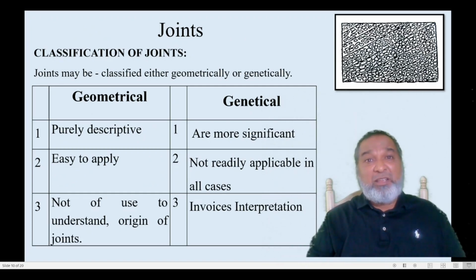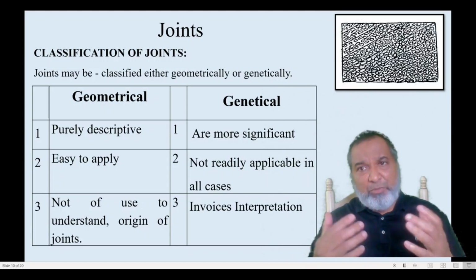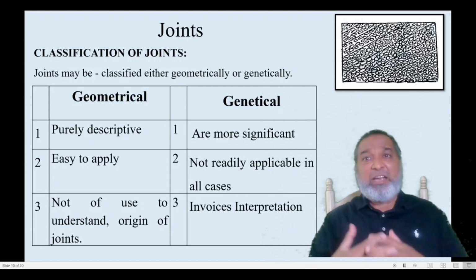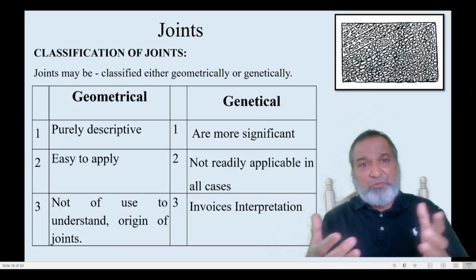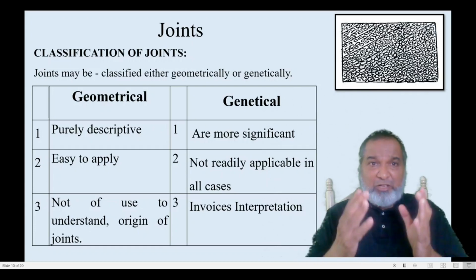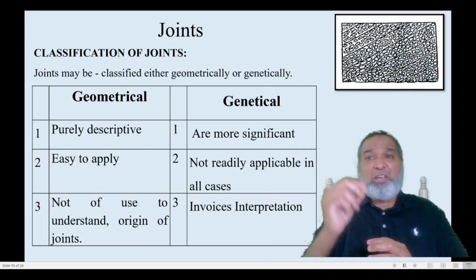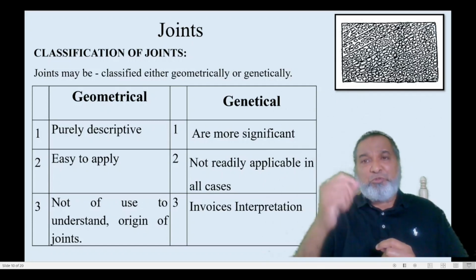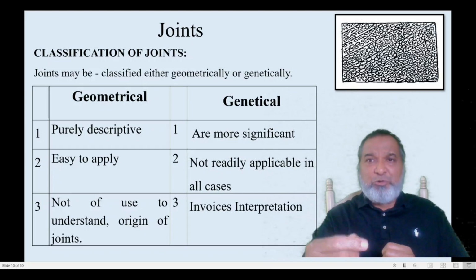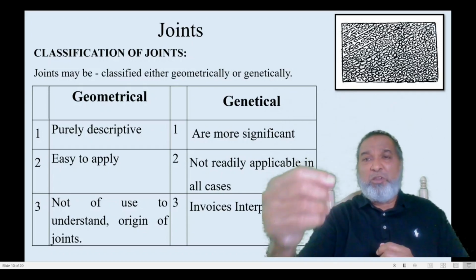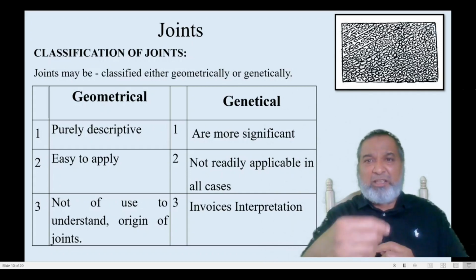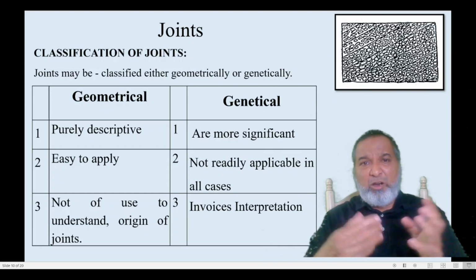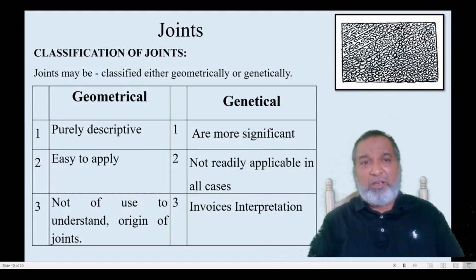Next important one is the joints classification. Whatever joints there are have been broadly classified geometrically as well as genetically. Geometrical classification is purely descriptive. Whatever you see, you measure the attitude, strike and dip, and on that basis we recognize whether it is a strike joint, dip joint, oblique joint, or bedding joint, similar to what is in the fault.